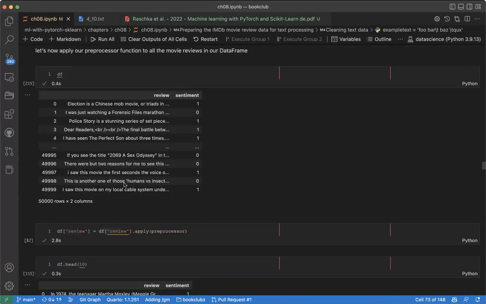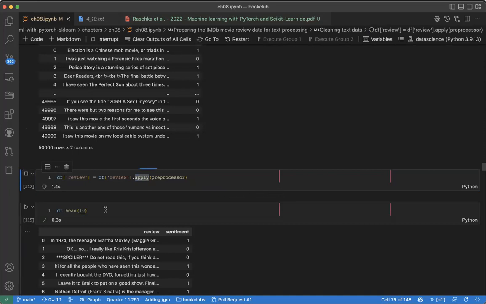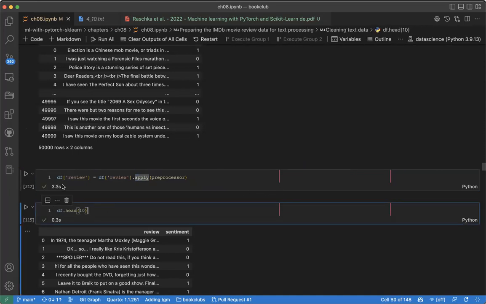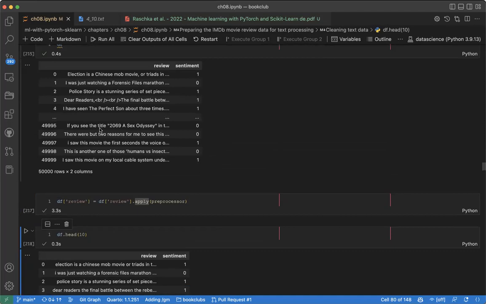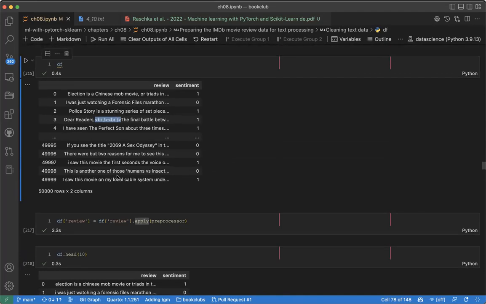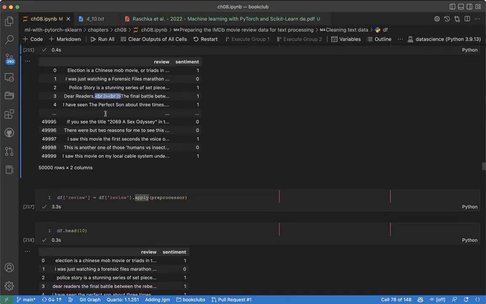Now we can use a function called apply. We put this in, and it will apply to every review, everything in the column. So when we apply it here, you can see it's taking time. Now you can see that it cleaned everything. Now our data is clean. So why do we need to clean? You cannot go and train your machine learning model with this rubbish because it may not learn well. There are many other things in the document, but we need to clean it.